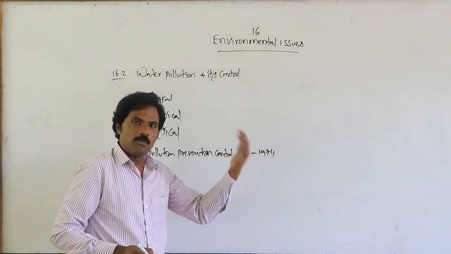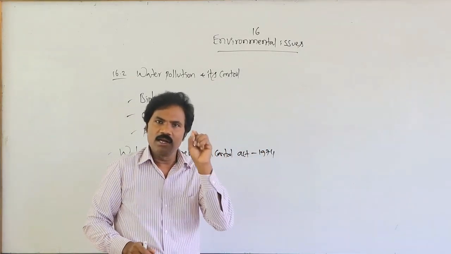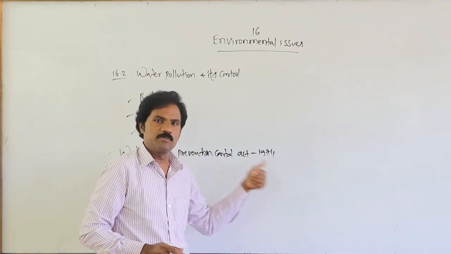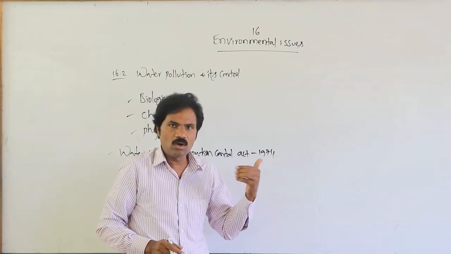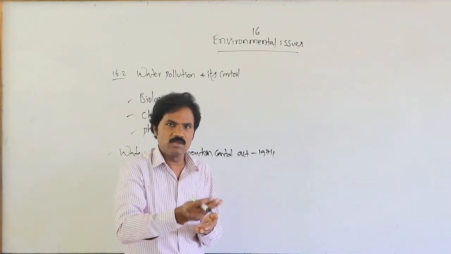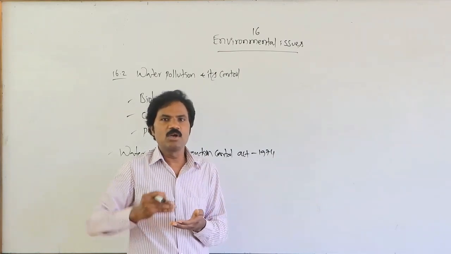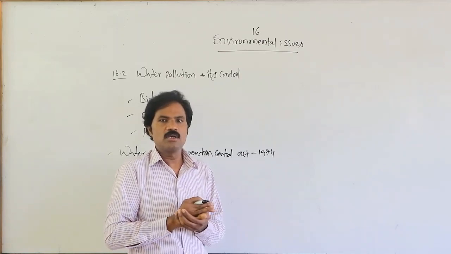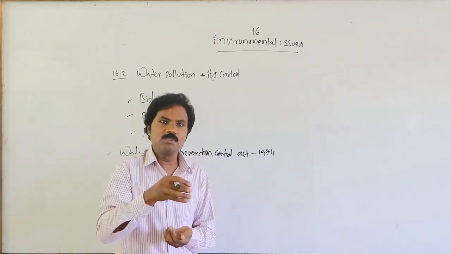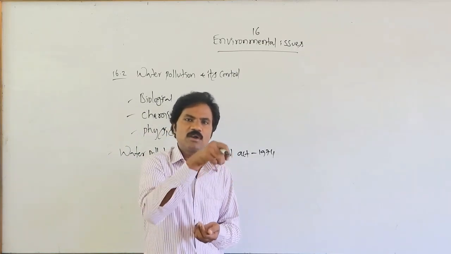We already mentioned the Air Pollution Prevention and Control Act of 1981, and the Air Act amendment covering noise pollution in 1987, then the Water Pollution Prevention Act of 1974. According to this, before discharging effluents or domestic sewage, they must be filtered, and then only discharged. It must be reduced somewhat, or if recycling is possible, it must be utilized for recycling.